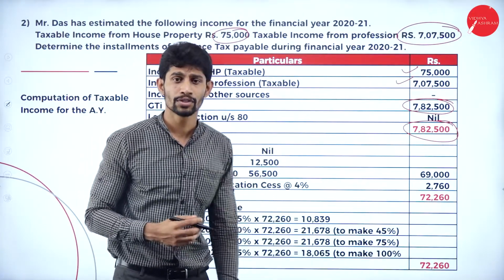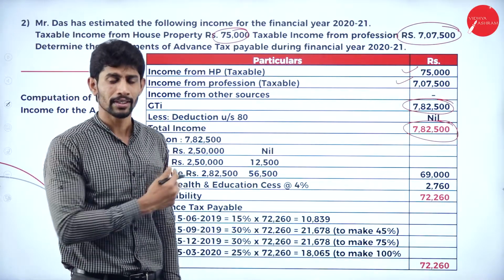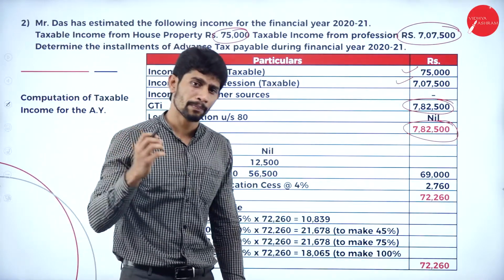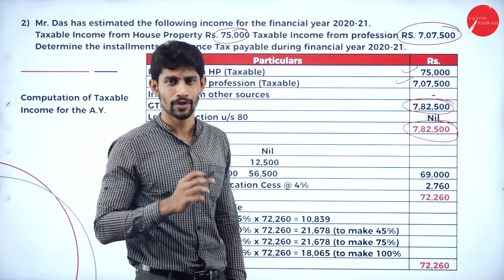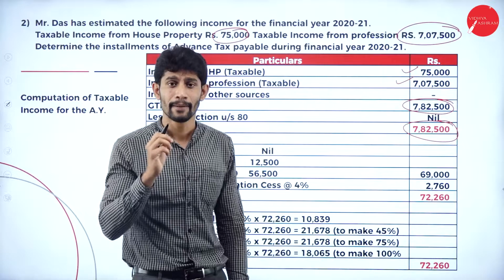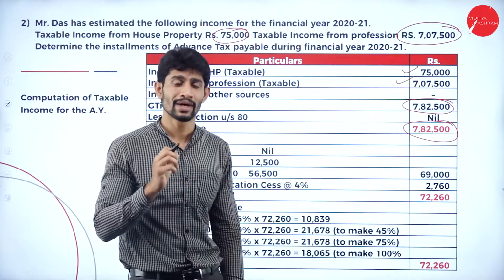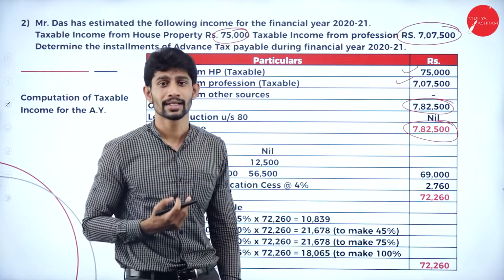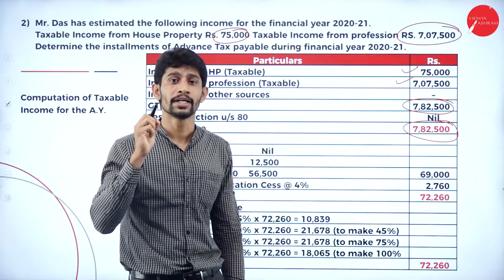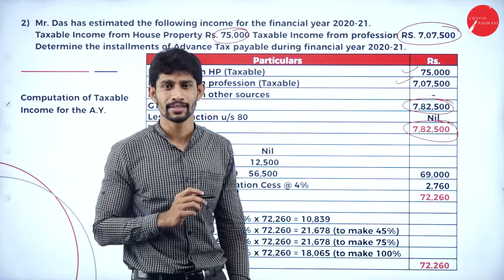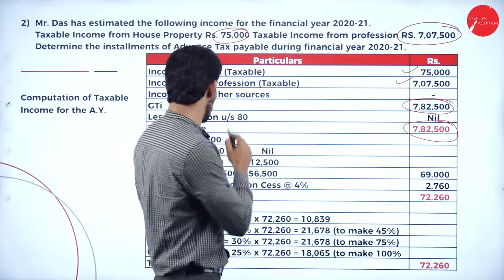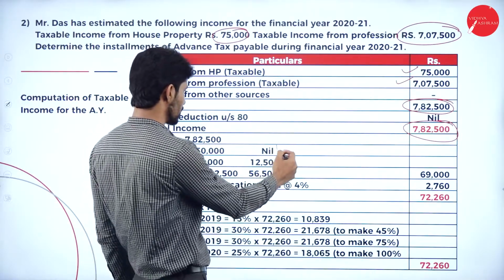On 7,82,500, now compute the tax liability. Here we are supposed to compute the tax liability based on the slab rate, because we are computing the tax liability of an individual person. Up to 2,50,000, it is nil.